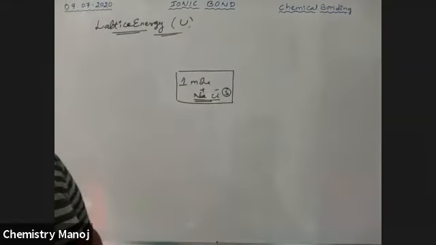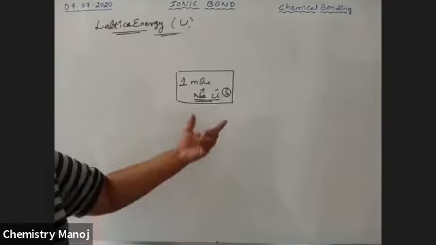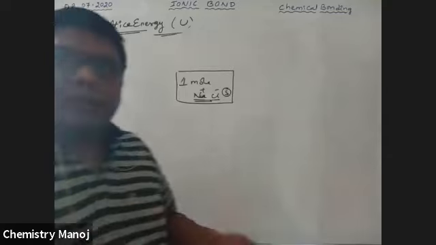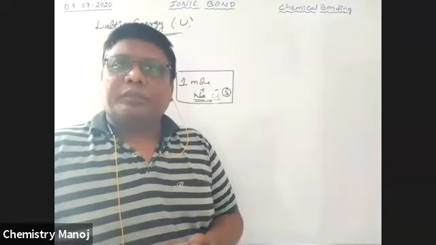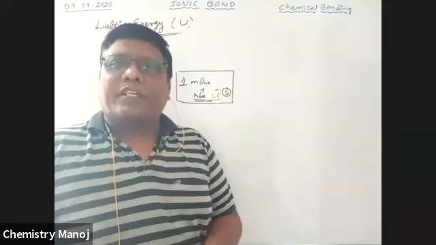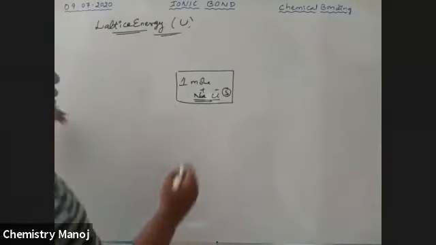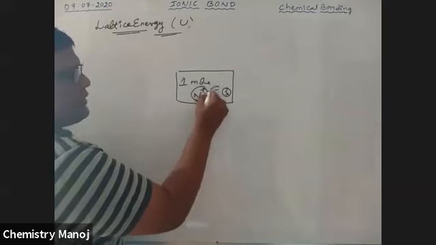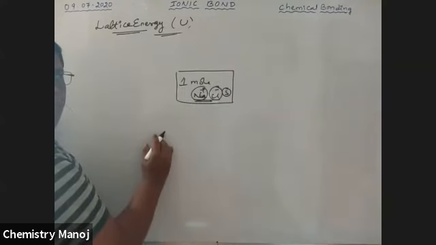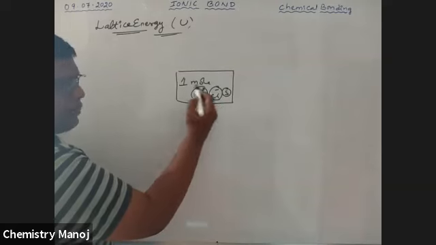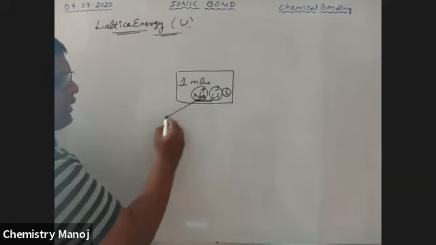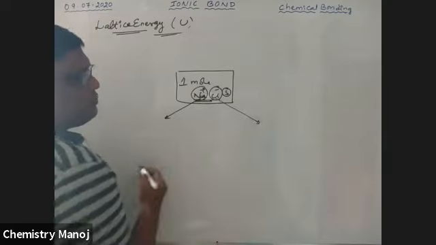This is a solid compound. Now I am trying to separate this Na plus ion and this Cl minus ion, to a distance of infinity.